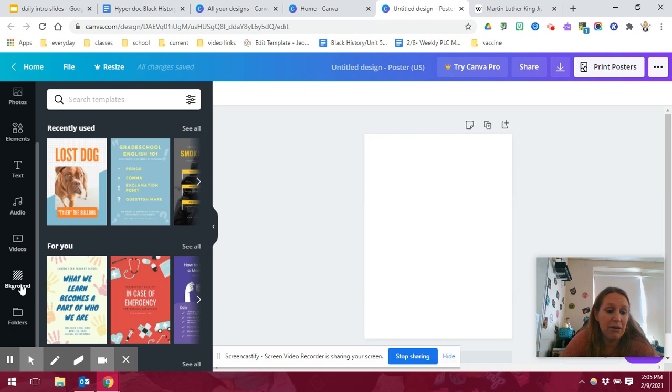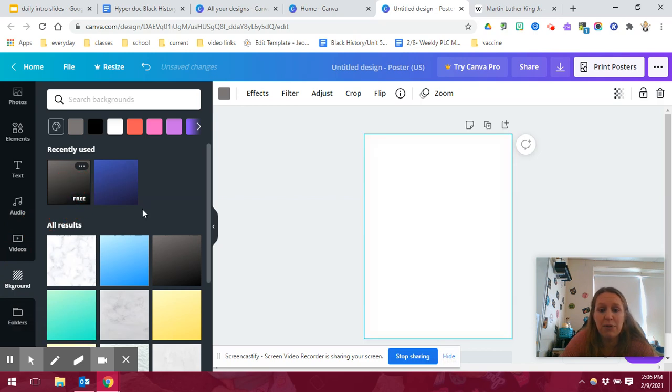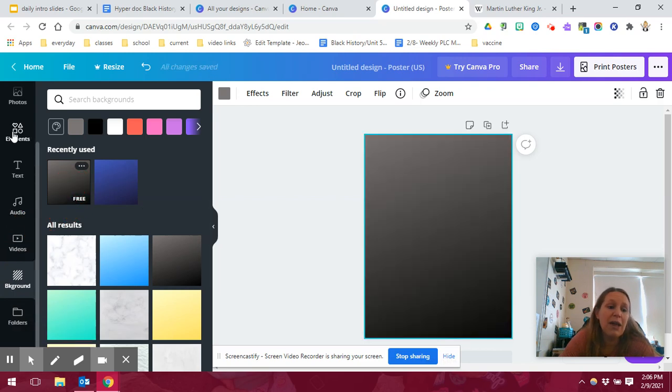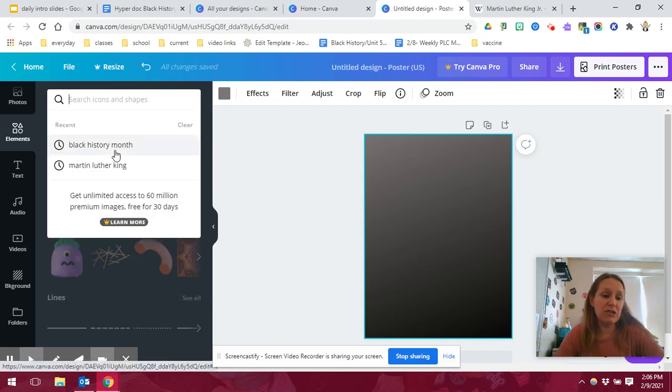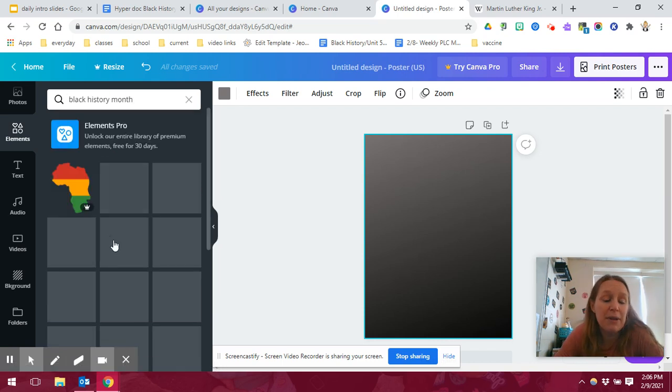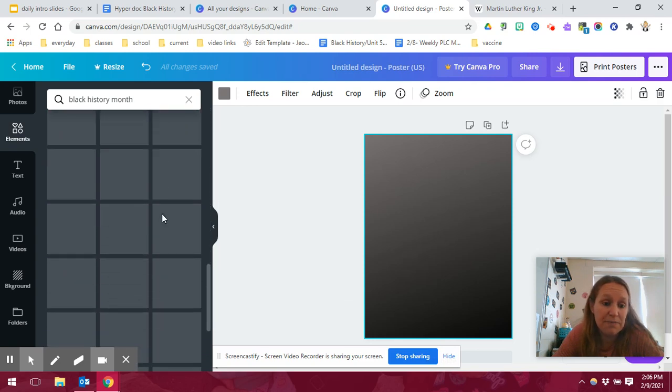I'm going to go down to background first, and I'm going to choose this kind of faded one. I can drag this in or double click it. Either one works. And then if I go to elements, elements is where we can get some pretty cool stuff. So if I just click Black History Month, I'm going to get a lot of fun things that I could use here.